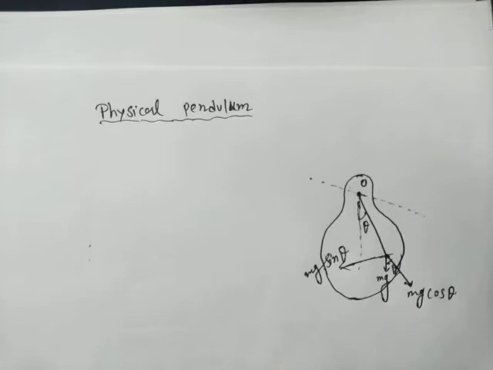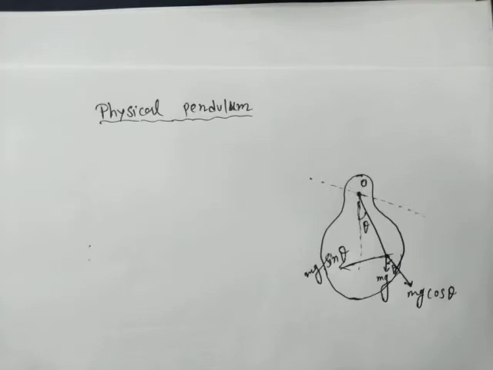The simple pendulum was formed by a massless wire with a point particle attached at its end, hanging from a fixed point, and we created a very easy simple pendulum.